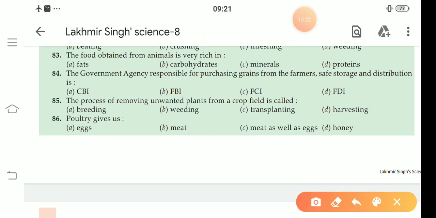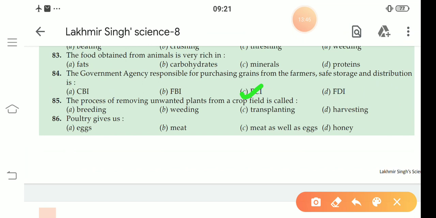The government agency responsible for purchasing grains from the farmer, safe storage and distribution is the Food Corporation of India, FCI. 85. The process of removing unwanted plants from a crop field is called, I think, harvesting?